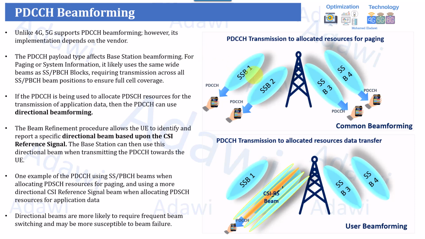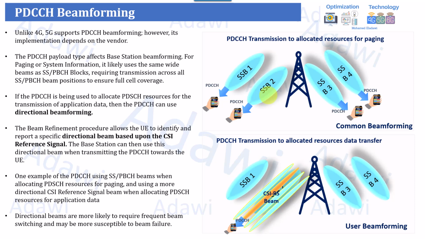For example, here you're assuming that you have 8 SSB beams being transmitted. Each one of those will have an allocated beamforming. It will be using the same SSB for PDCCH. This is one scenario, and this is used for the common beamforming. So it will use the SSB. SSB means that if it's one beam, you will use the wide beam. If it's 8 beams, each beam will be used for PDCCH.